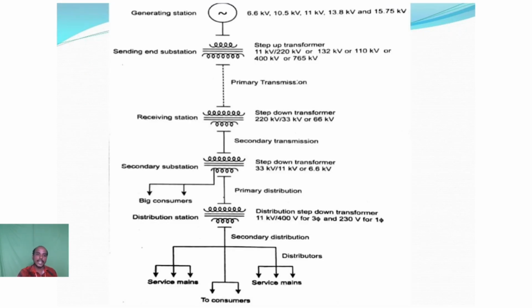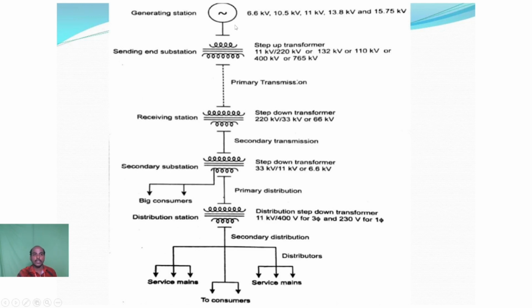This is the diagram of the structure of power system that represents the five stages. The five stages show how the power is developed in the generating station, and then how the power reaches the consumer end. That represents the single line diagram of the structure of power system. We have five stages. First, the generating station; second, the sending end substation; third, the receiving station; fourth, the secondary substation; and finally, the distribution station.